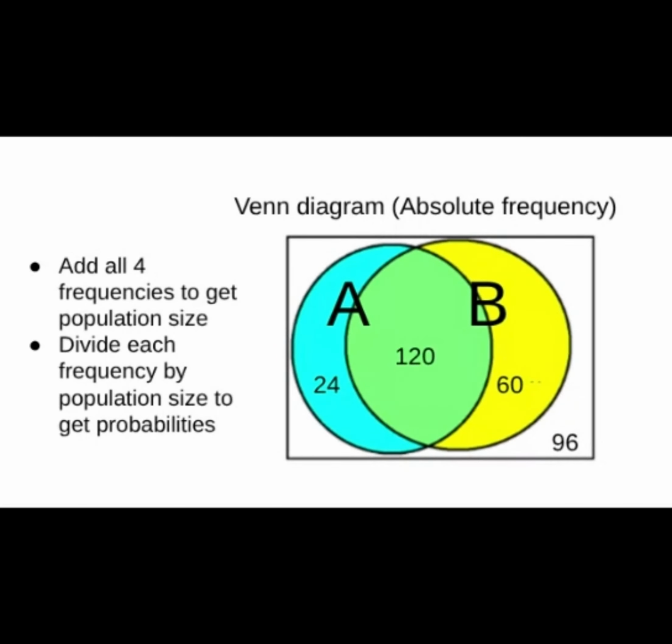What if you had an absolute frequency Venn diagram that just showed the number of people that like and don't like apples and bananas, rather than the percentages? Now, if you want percentages or probabilities, you have to first add up all the values in the Venn diagram to get the population size, and then divide each value by the population size to get the proportion of the probabilities. So that's really a lot of work.